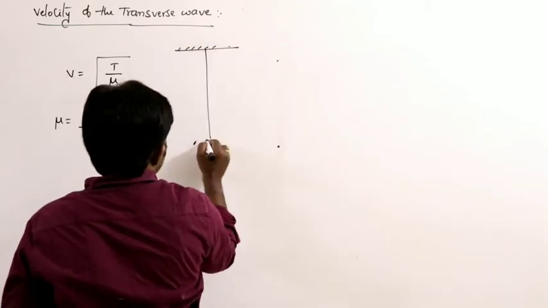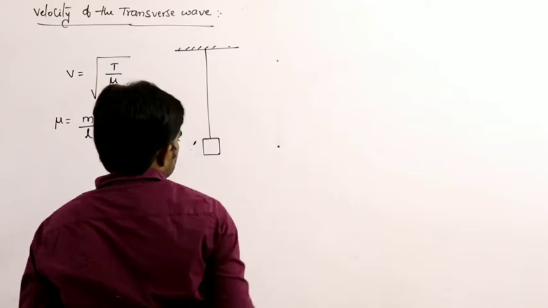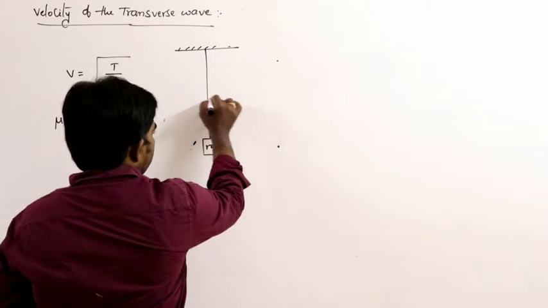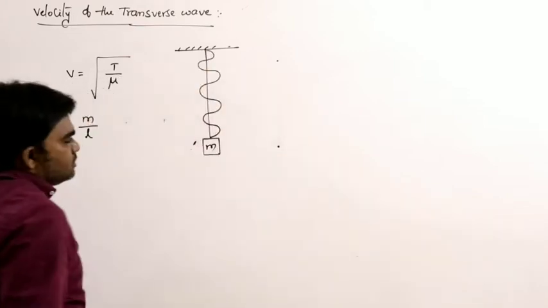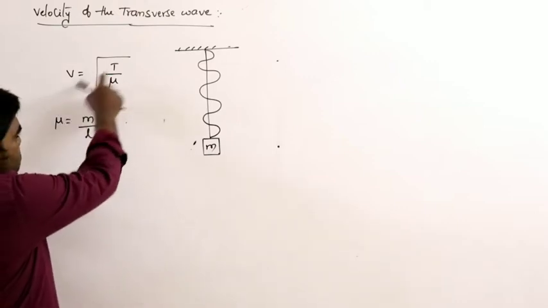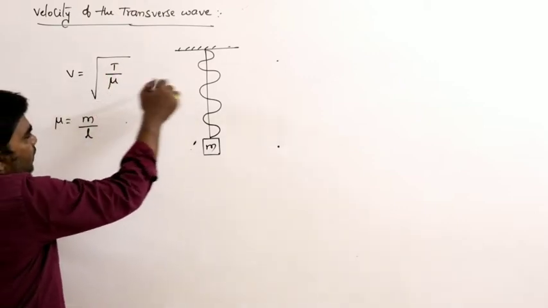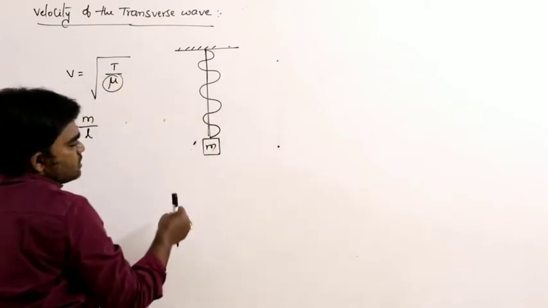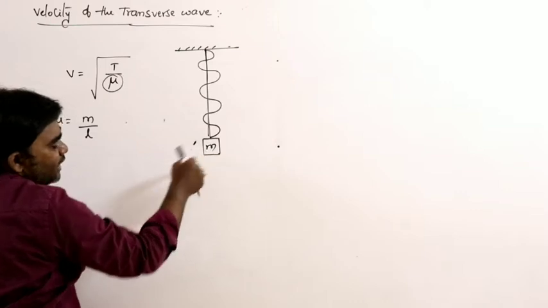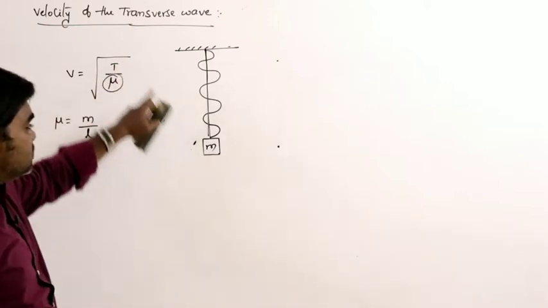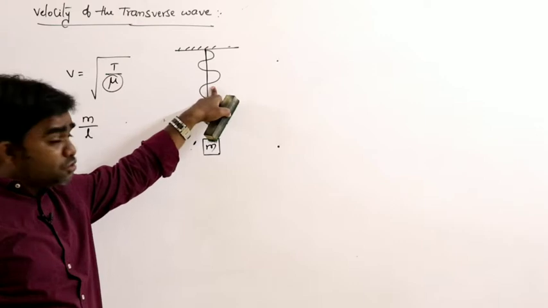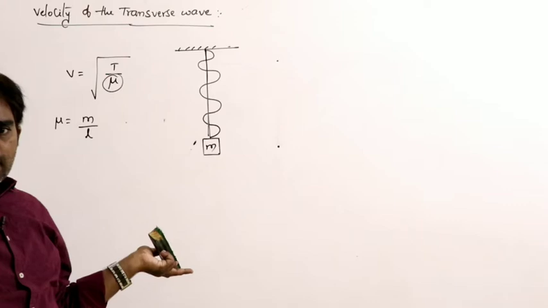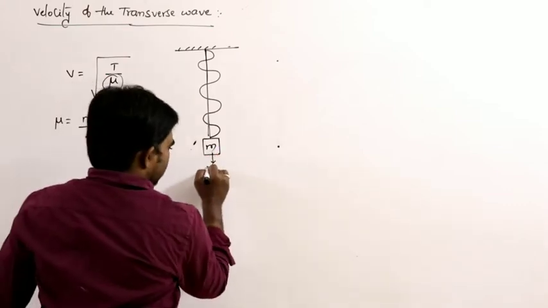a string with a small load of mass m attached like this. A wave is generated, let us say the wave travels through the string, and here V is equal to under root T by mu. This mu is related only to the string, it is not responsible for this mass, and the tension depends only on the attached mass. Tension depends on the attached mass. T can be written as mg, so for example, here mg acts downwards.